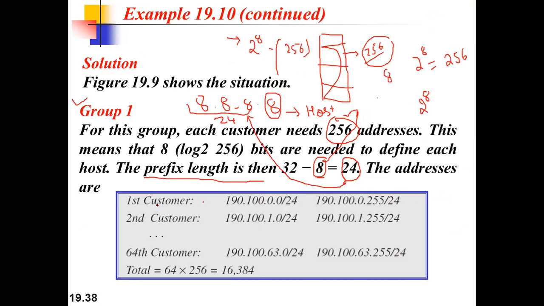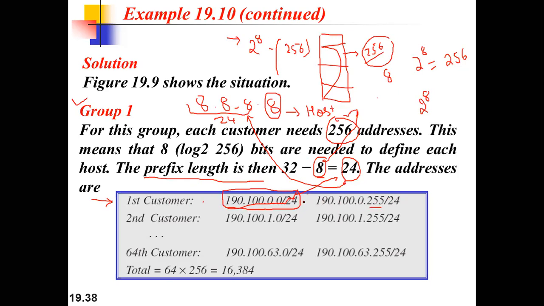So the first address for that customer will be 190.100.0.0/24. Slash 24 is there because we are left with 24 bits for the network address, right? So it will go up to a maximum of how much? From 0 to 255.